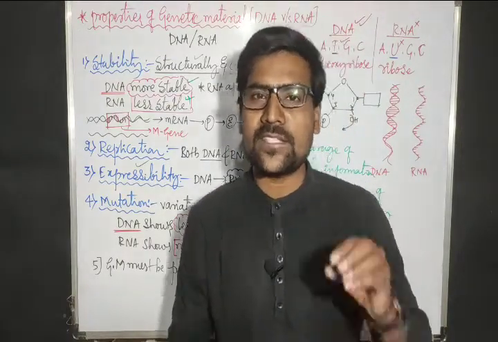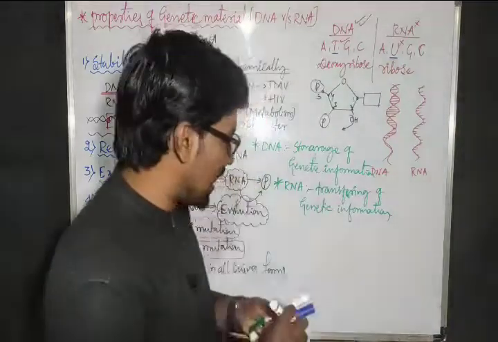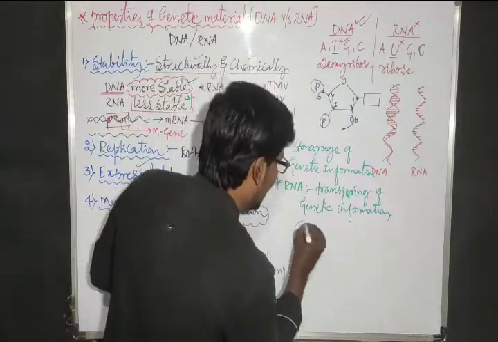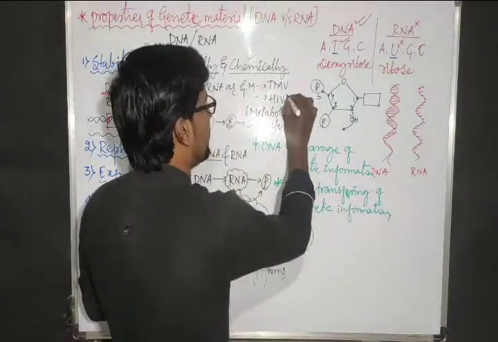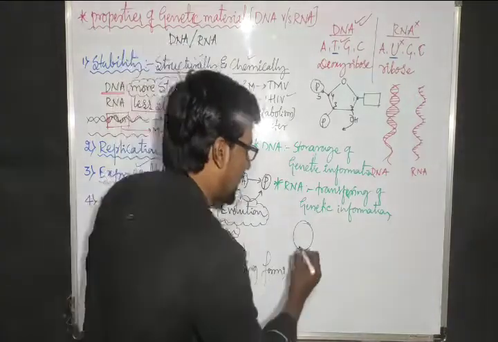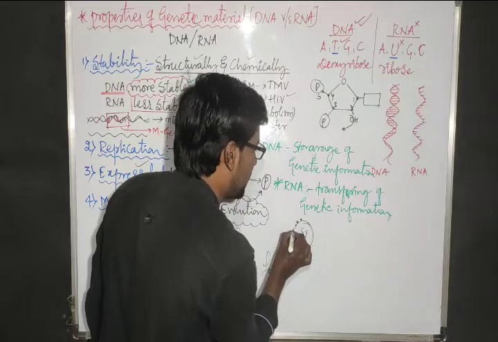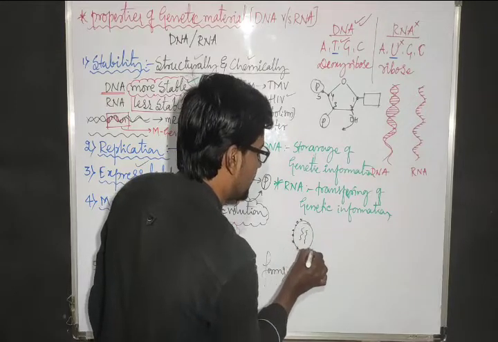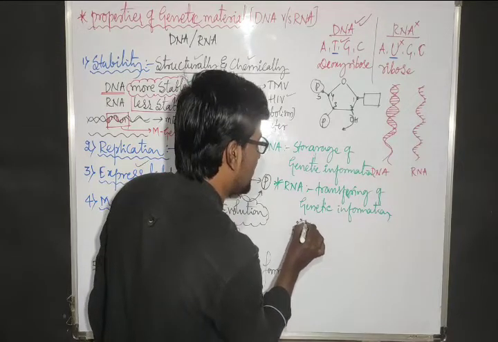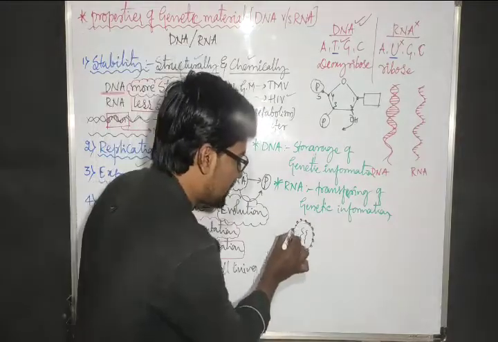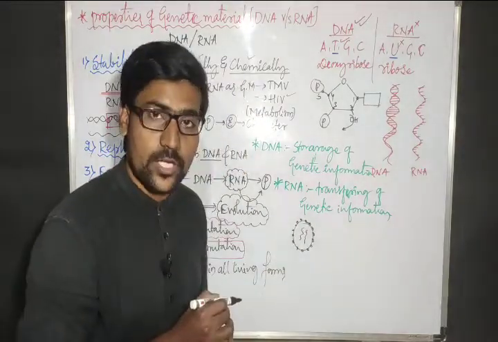Say for example, if we consider a virus, just in that sense, we are going to elaborate. If I consider a virus, say the HIV virus, it has RNA, then it has one envelope on the outer side. This envelope is made majorly of protein.